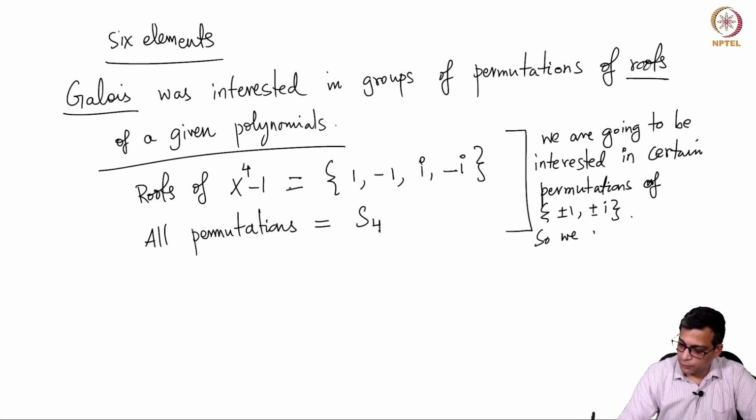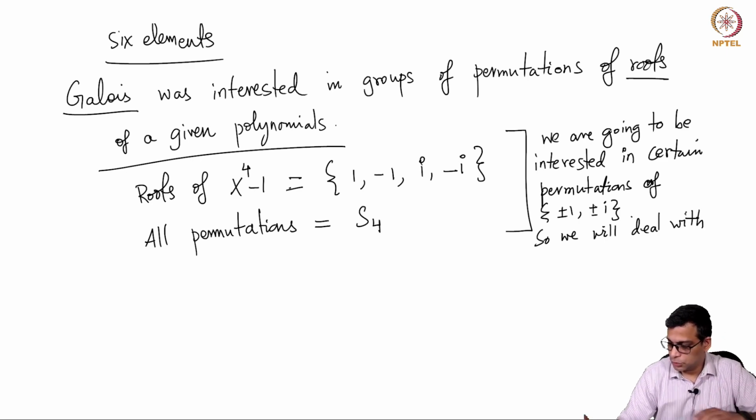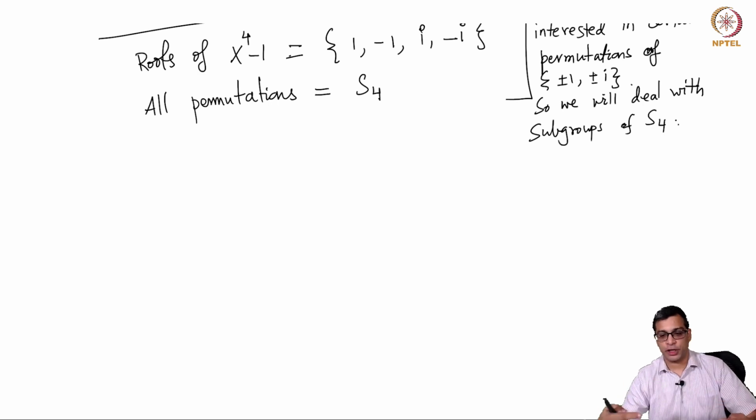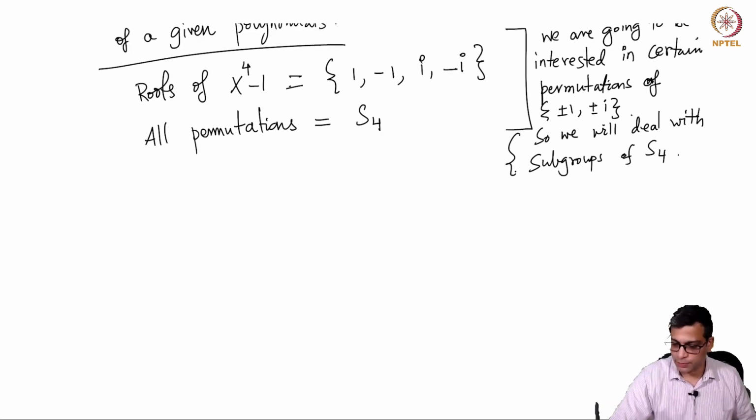So, we will deal with subgroups. S4 consists of all permutations of this 4 element set, but they are not all going to be of interest to us. Only certain subgroups of S4 are what we are going to be interested in.